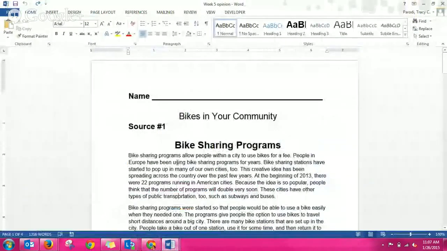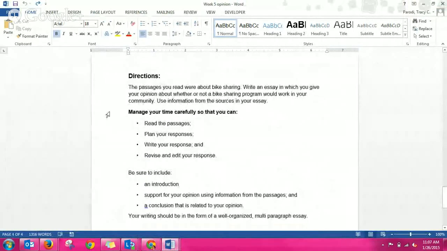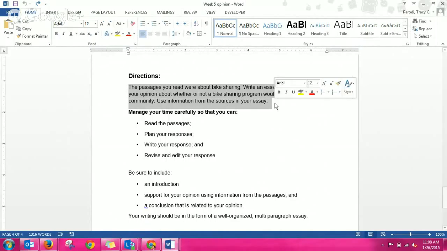When you actually do the FSA, the first thing you want to do is go to the very last page and read the prompt. That way you know why you're reading the articles. The passages you read were about bike sharing. Write an essay in which you give your opinion about whether or not a bike sharing program would work in your community. Use this information from the sources in your essay.